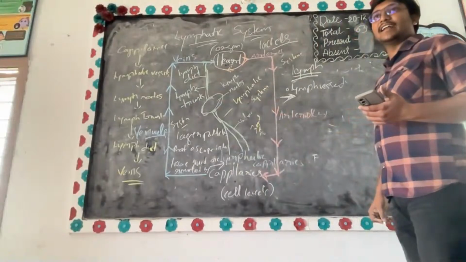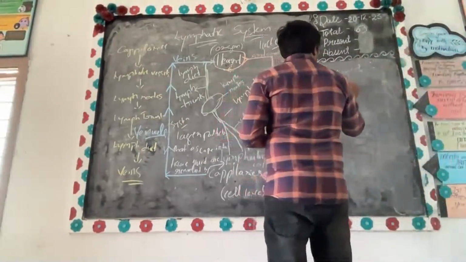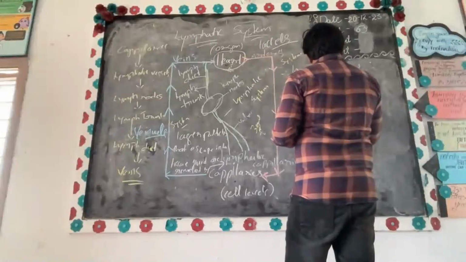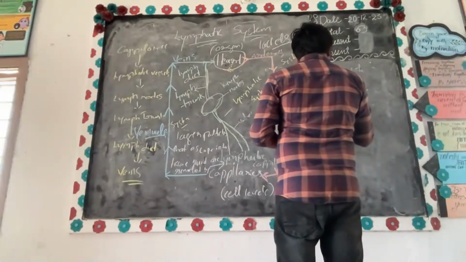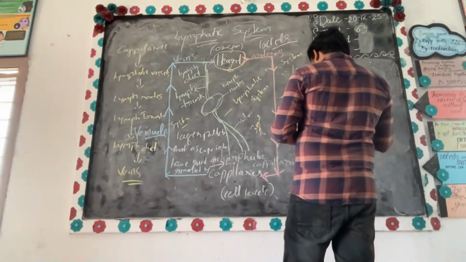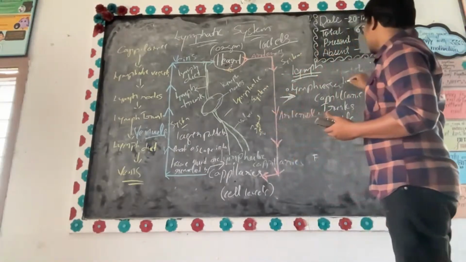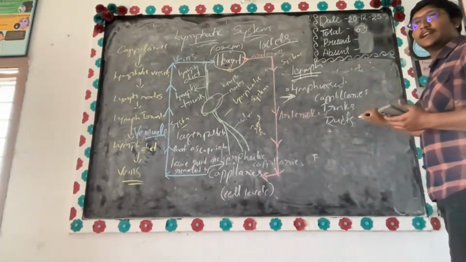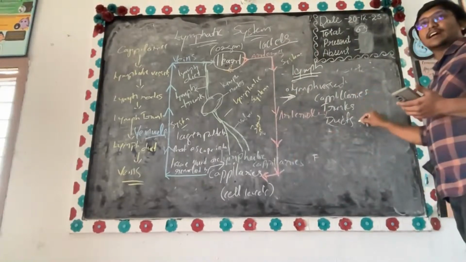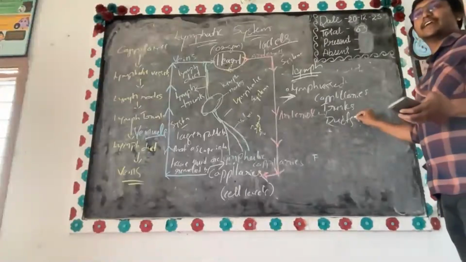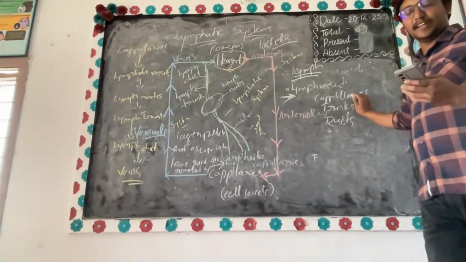Now listen: lymphatic vessels, capillaries, trunks and ducts. Vessels, capillaries, trunks and ducts. Yes or no? This is at the lymphatic vessel level.